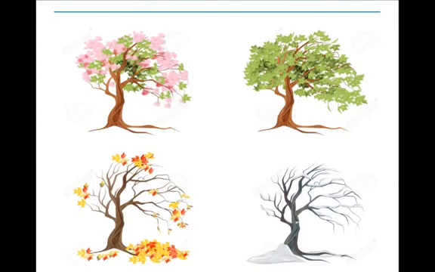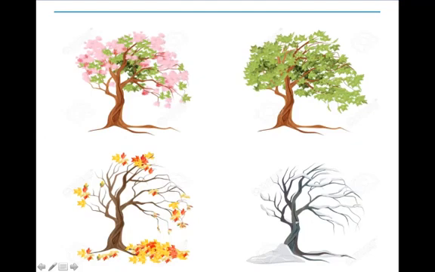Now, I want you to look at this picture and identify each season. The picture of the tree that has pink flowers. Which season is this? Great, yes, this is spring. Now, the tree with the green leaves. Which season is this? Great job. Yes, this is summer. Now, the tree with orange and yellow leaves.